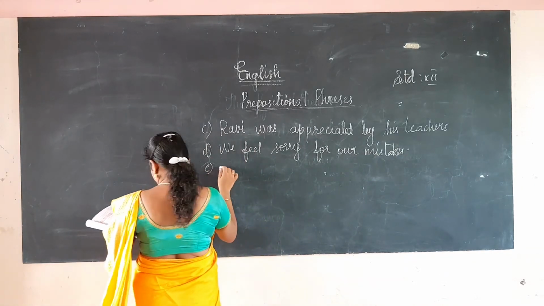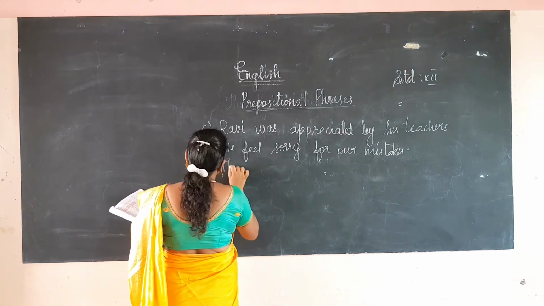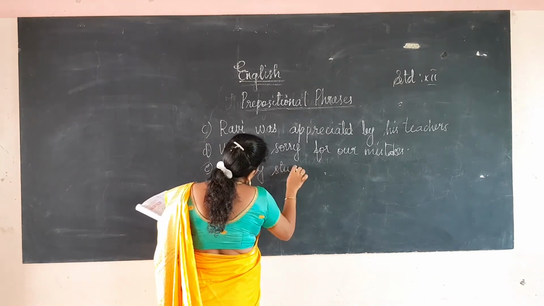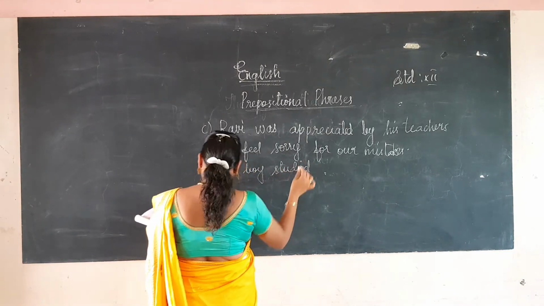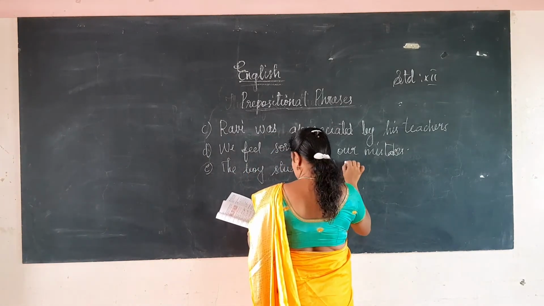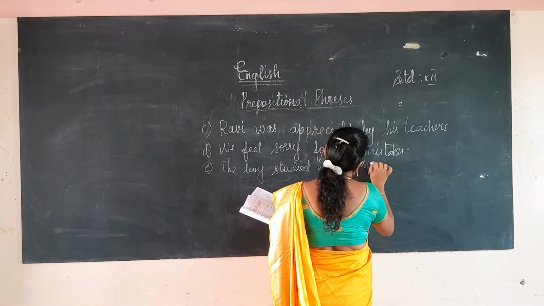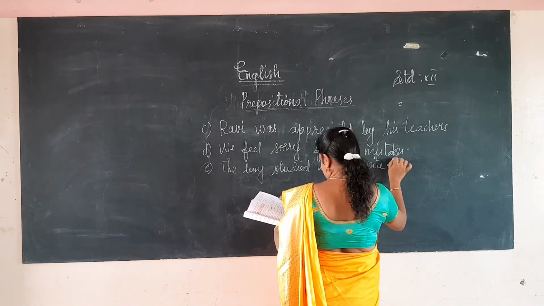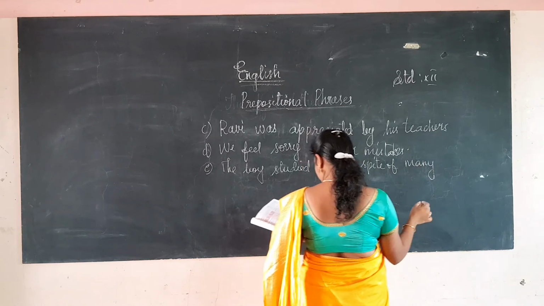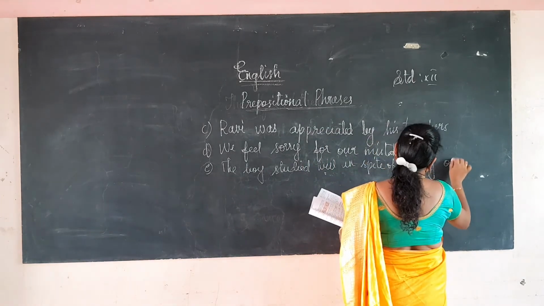Next, the boy studied well in spite of many obstacles. Obstacle means தடைகள்.